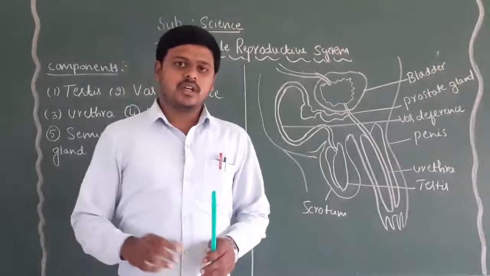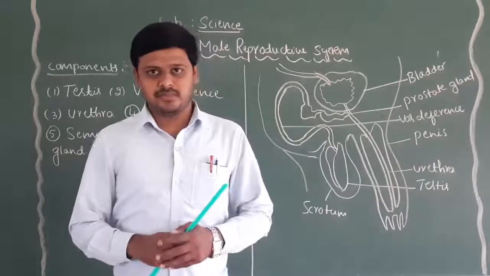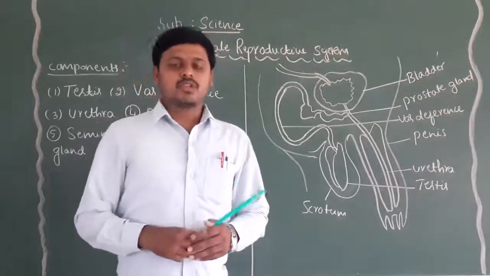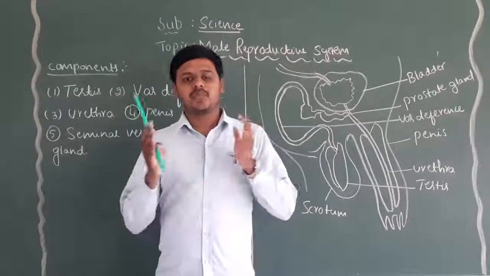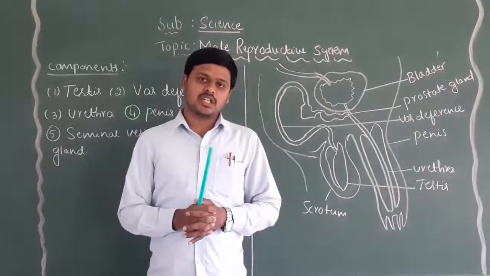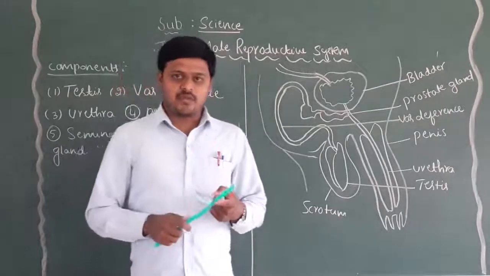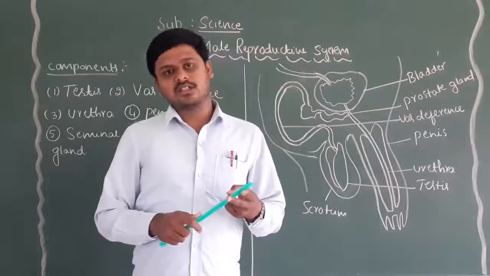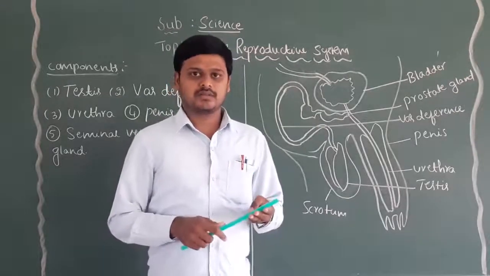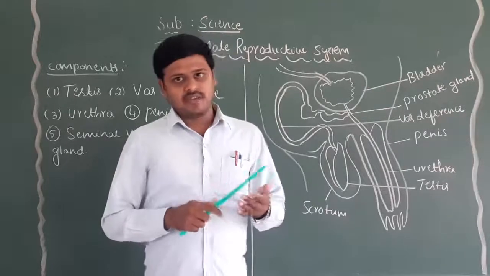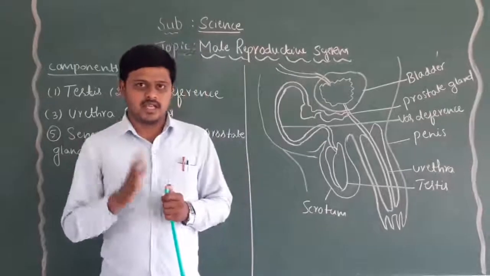Dear students, in the previous class, we discussed the female reproductive system and its components. What are the components of the female reproductive system? A pair of ovaries, a pair of oviducts, also called fallopian tubes, the uterus, cervix and vagina. These are the major components that we discussed in the previous class.